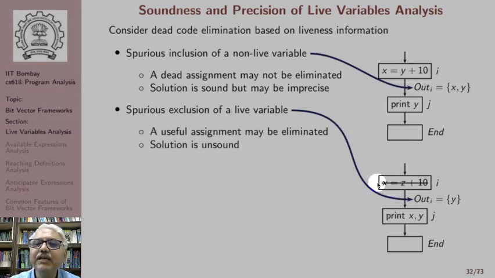If we eliminate this assignment, we will not be able to print the right value of X. If X is a local variable, we'll end up printing some garbage value. If it's a global variable, we'll end up printing 0. This changes the behavior of the program. So this is a harmful error and the solution is unsound.